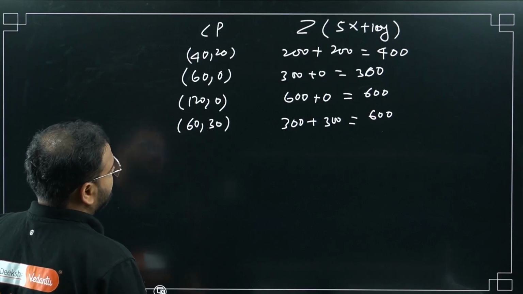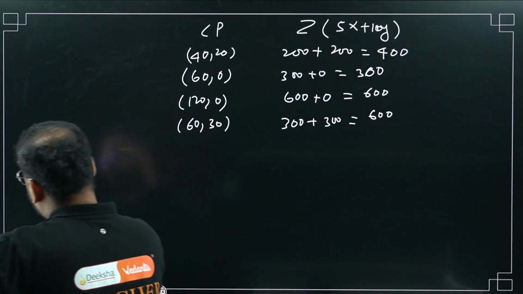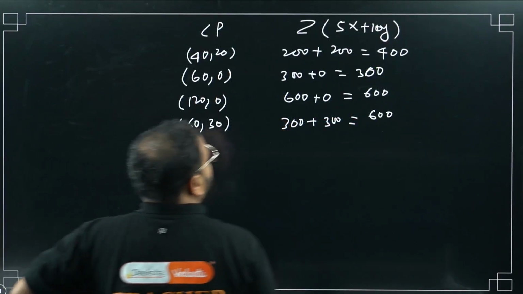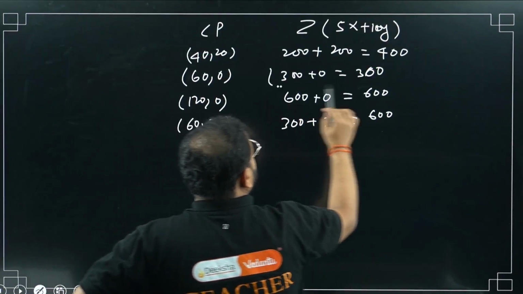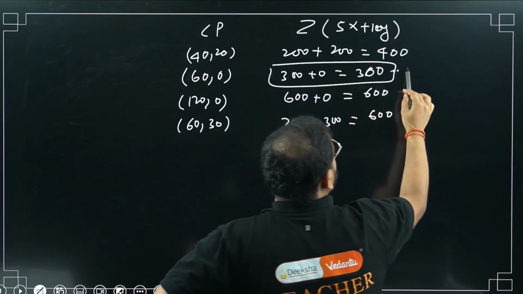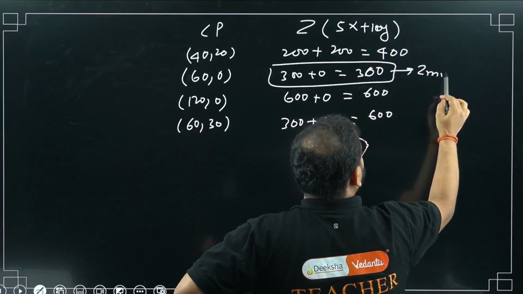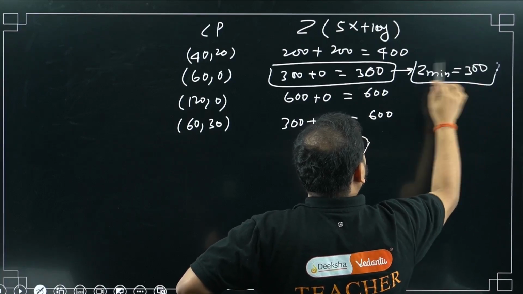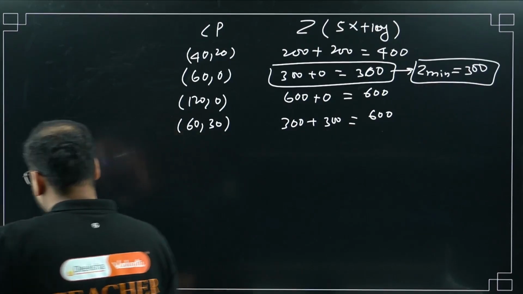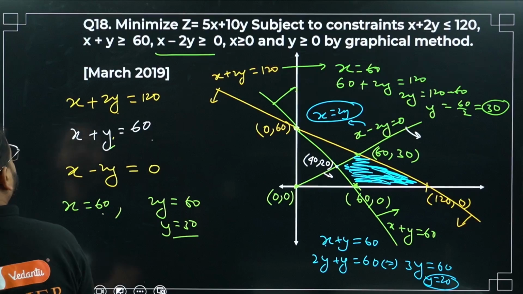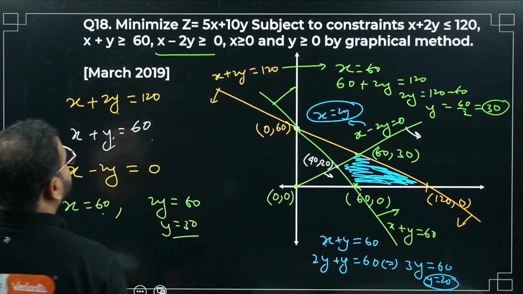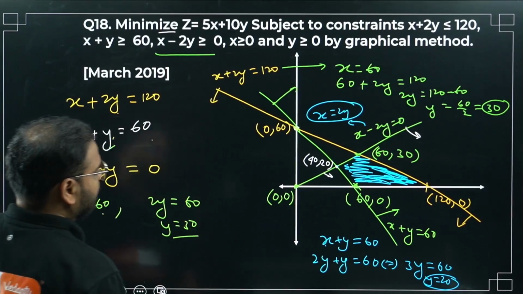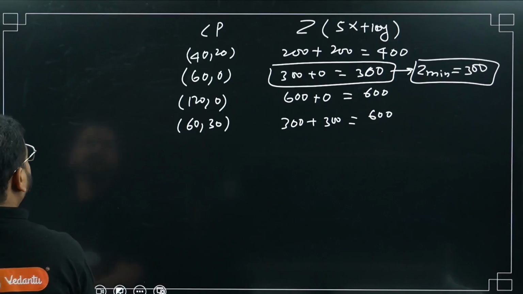Yeah, please check. So what I'm looking for in optimization? Minimize, right? Minimize. Have a look. So minimum value is what, sir? This is my minimum value. Z minimum is simply what? 300. Have a look. So we're looking for minimum value. Answer is Z minimum is 300. Okay. Please check.